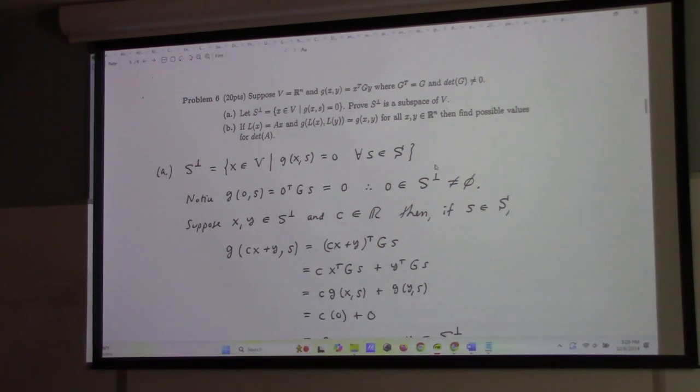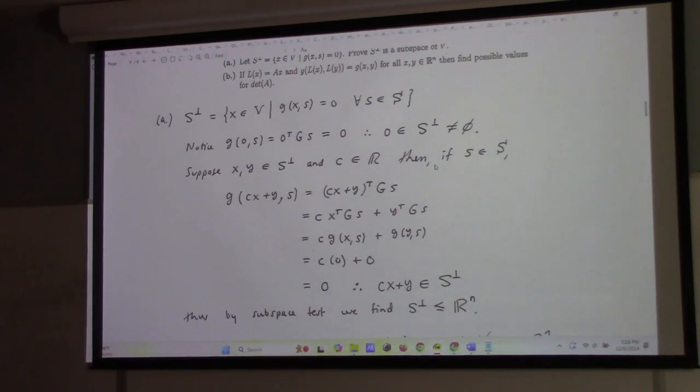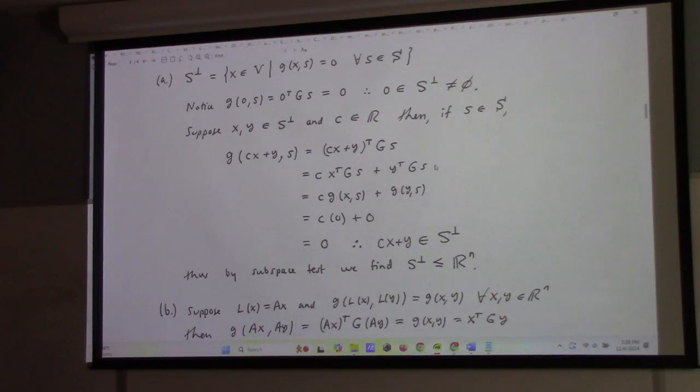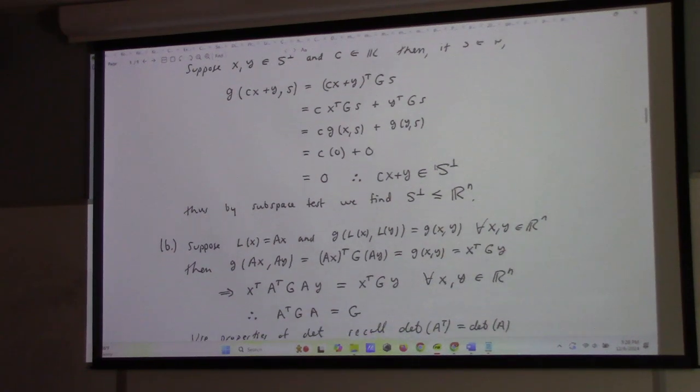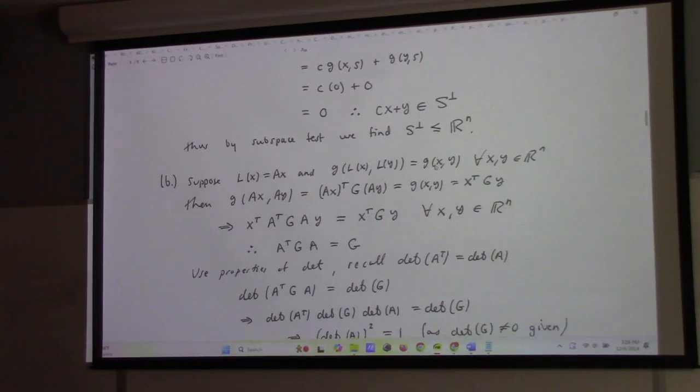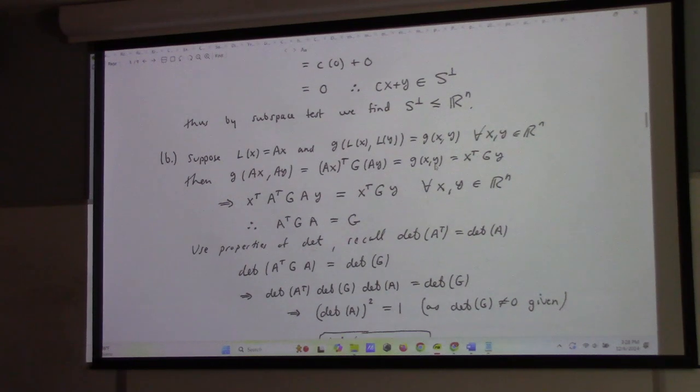What's that? I should just subtract 5 from the score to make it fair. Okay, you can do that. No, don't let me know if I made mistakes grading, even if it helps you. I don't want to know. Okay, so I have enough points. I don't want more. So